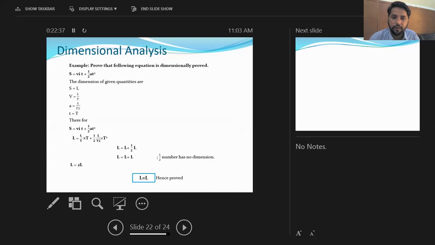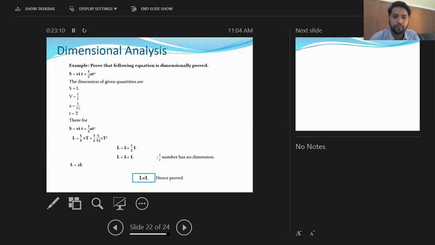Remember one thing: whether the velocity is initial, final or change, its dimension is always the same, which is L upon T. So the dimension of velocity is L upon T, the dimension of acceleration is L upon T square, and the dimension of time is capital T. Now putting all the known dimensions in the equation, S is equal to VIT plus 1 upon 2 AT square. In place of S, we are placing L.